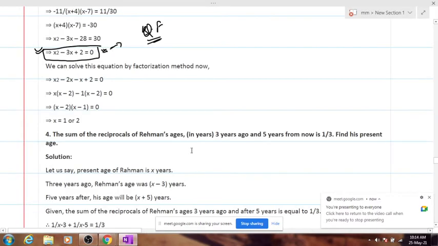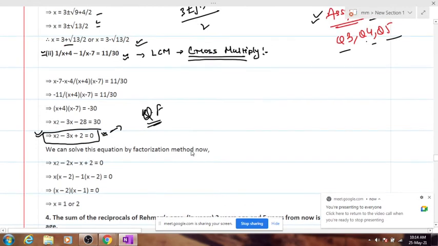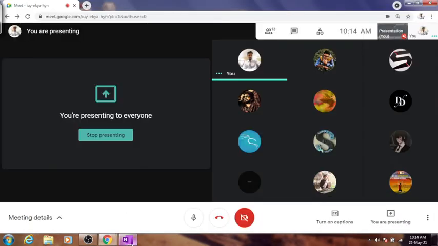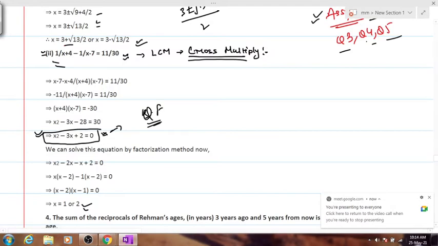Okay, so yesterday our homework was questions number 3, 4, and 5. Question number 3 was done by everyone. Question number 3, part 2: the answer has come out to be 1 or 2. How many have got this answer? 1 or 2 as the answer. Did everybody get this answer?